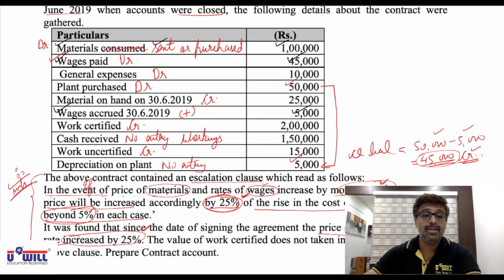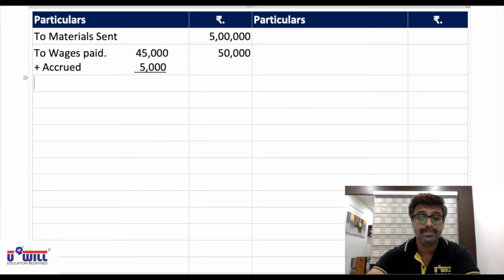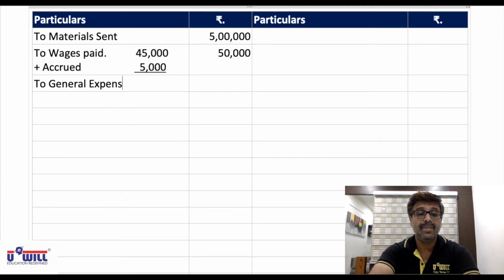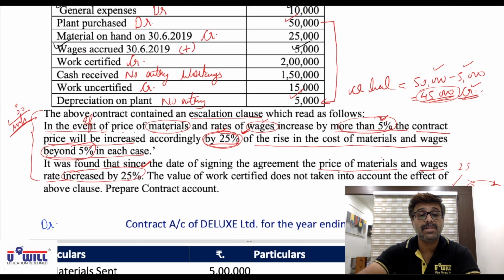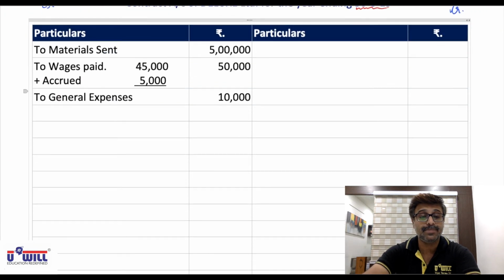Then general expenses 10,000 will come on the debit side: to general expenses 10,000. Then after general expenses we have plant purchased 50,000, that will also come on the debit side: to plant purchased 50,000.